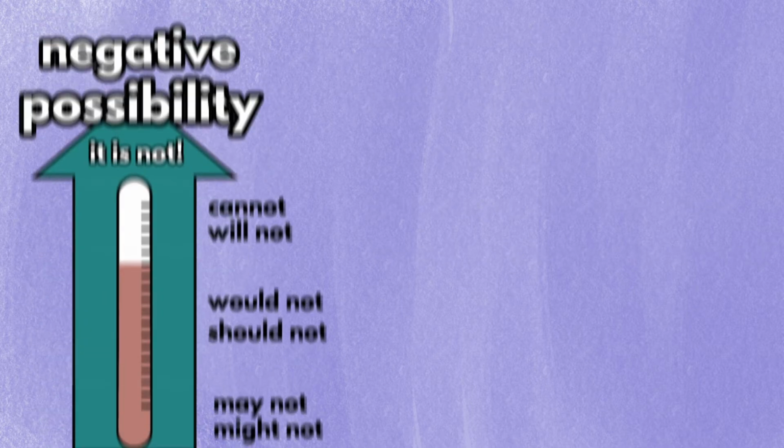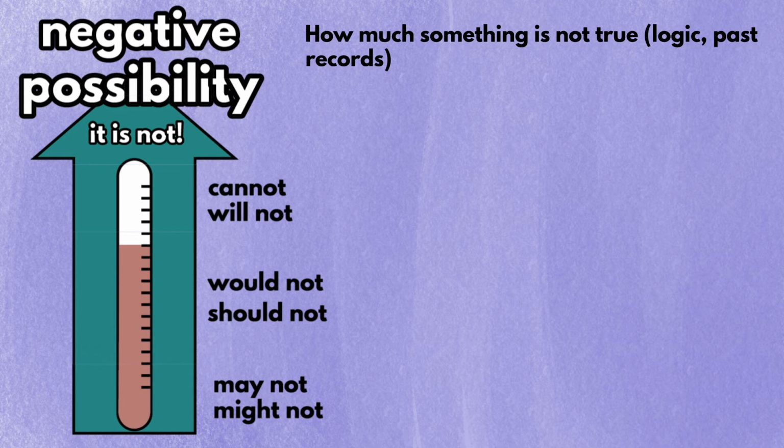Anyway, if you want to talk about negative possibilities, that is, how much something is not true, the word order changes a little bit. The word can moves up to the top while the word must is taken out of the list. This is because the phrase must not can be mistaken for the obligation not to do something instead of negative possibilities. I'll deal with this later.